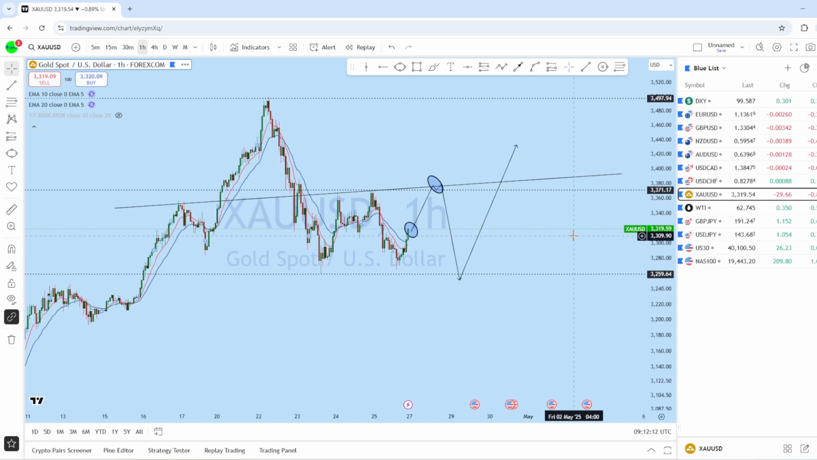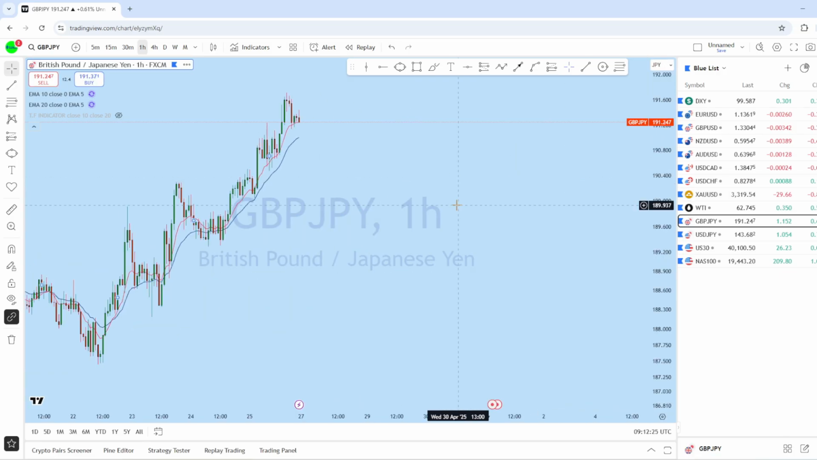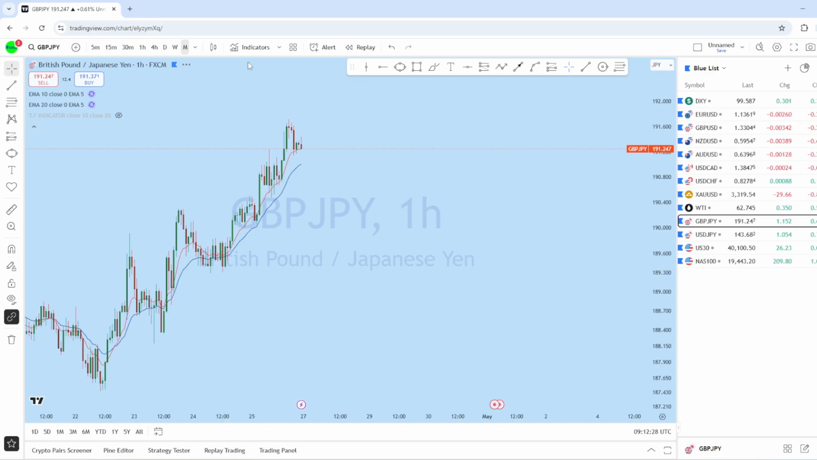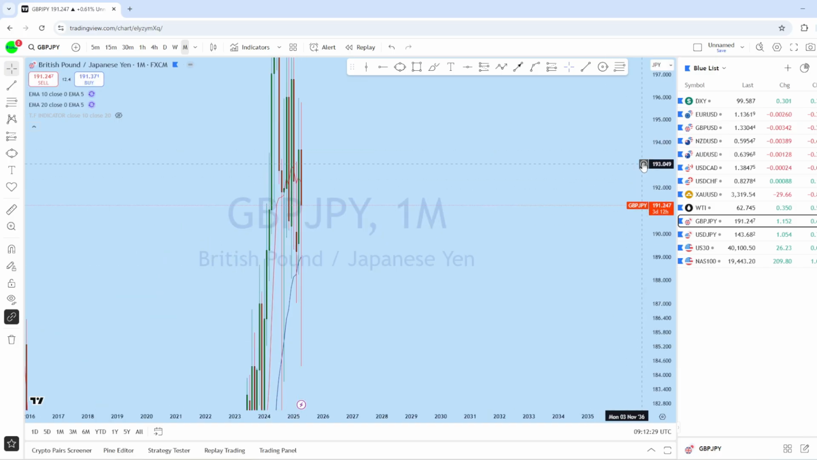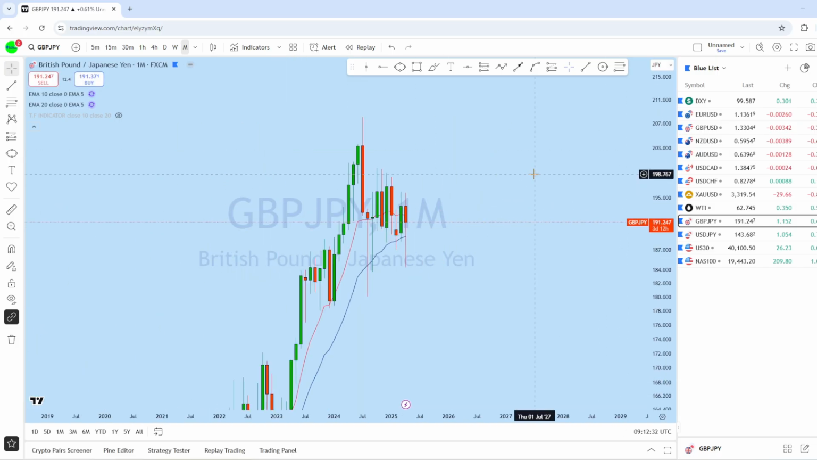As soon as we find a suitable entry, we will be looking for going long here with a high probability trade setup. So now let's look at yen pairs to see what kind of trading opportunity we have. Looking at GBPJPY, looking at the monthly chart to see the overall picture in this market.